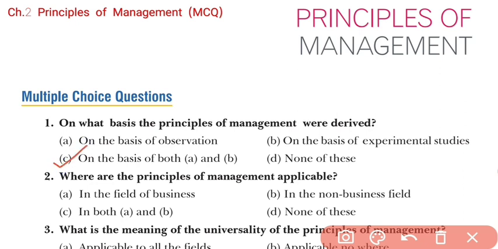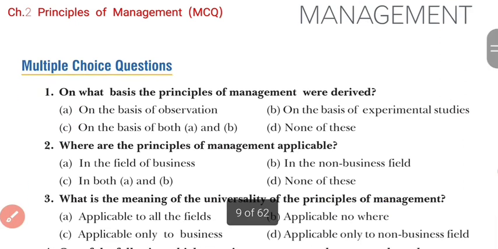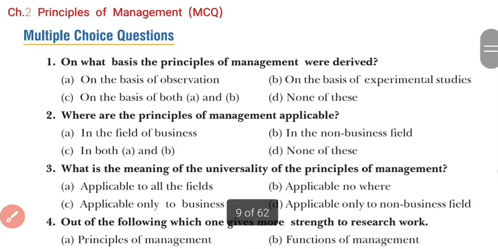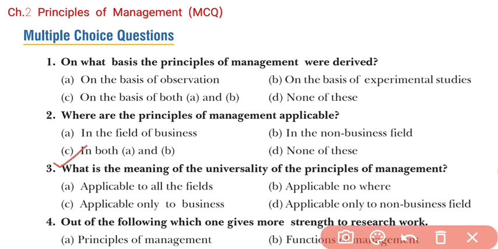Okay, now moving to the next question. Question number 2, what are the principles of management applicable? Option A, in the field of business. Option number B, in the non-business field. Option number C, in both A and B, and option number D is applicable only to business field.